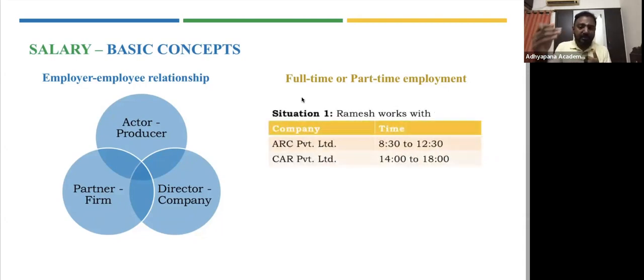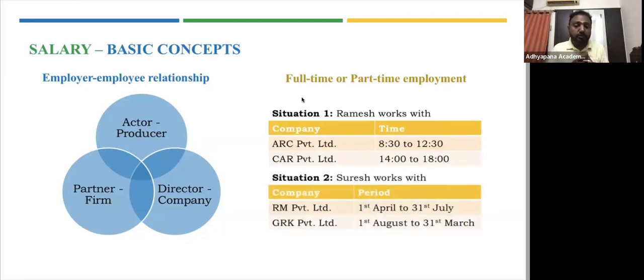Let's take an example. Ramesh works in ARC Private Limited from 8:30 to 12:30, and he works in Car Private Limited from 2 o'clock to 6:30. Both the salary incomes will be covered. Similarly, if Suresh works in RM Private Limited for the first part of the year, that is April to July, and then subsequently joins another employment in GRK Private Limited from August to March, both are considered. It doesn't matter whether you work with multiple employers, or whether on the same day you're working with multiple employers. It's perfectly fine. So it can be full-time, part-time. So this is the second part. Situation 2 is full-time, whereas situation 1 is basically part-time and multiple persons.